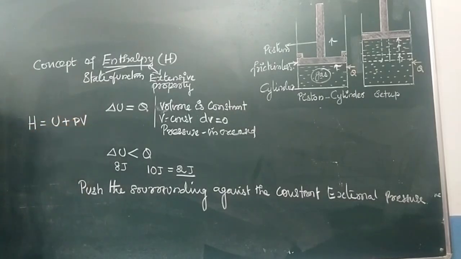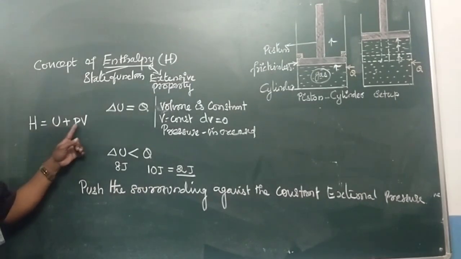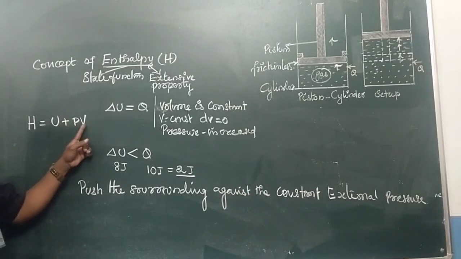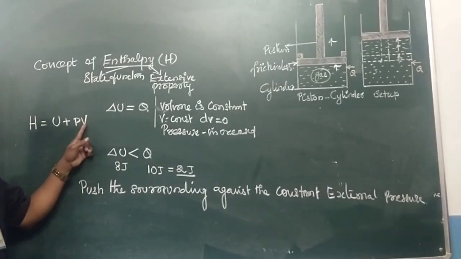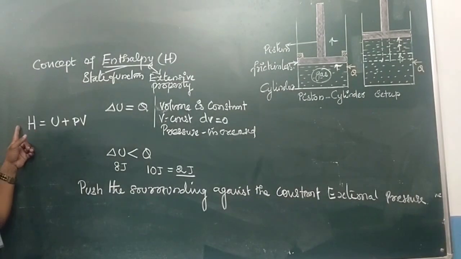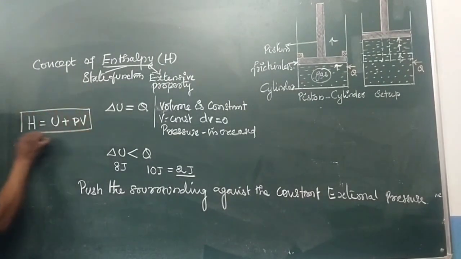H stands for enthalpy. U stands for internal energy. Internal energy is also a state function. Pressure P, absolute pressure, is also a state function. Volume of the system or gas is also a state function. So hence, enthalpy is also a state function. Clear? This is the mathematical form of enthalpy.